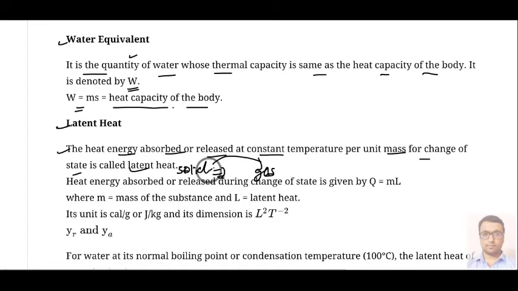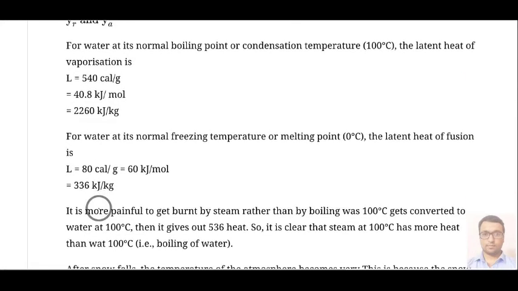But most materials will convert into liquid first, then go to the gas state. So that amount of heat which is required for conversion is called latent heat. For water, the latent heat of vaporization is 540 calorie per gram, and the latent heat of fusion is 80 calorie per gram.